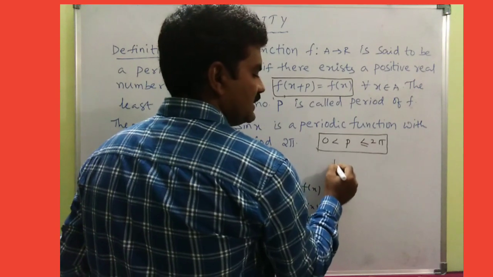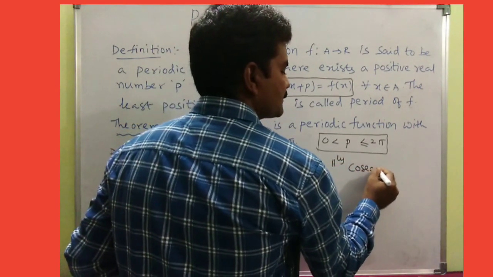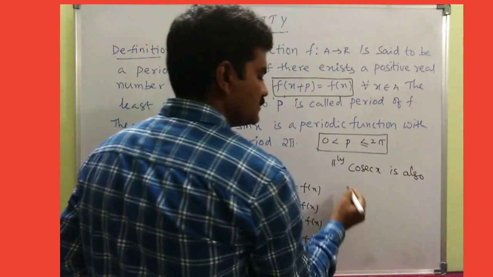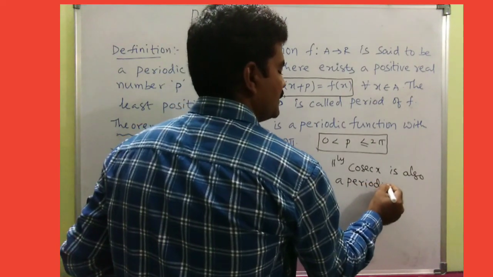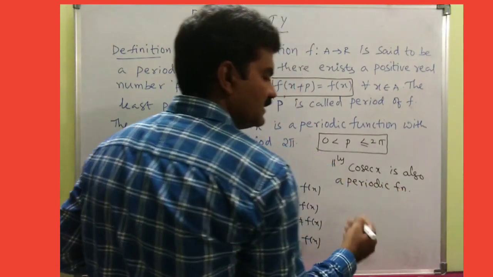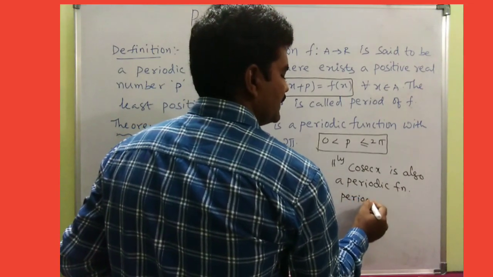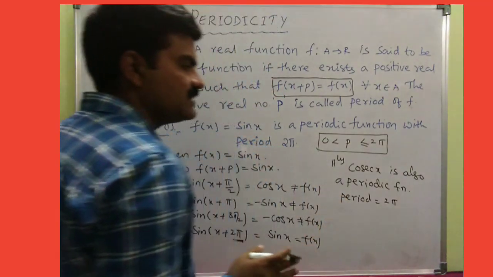We can also prove that cosecant x is a periodic function, and the period is again 2 pi. Do you understand now?